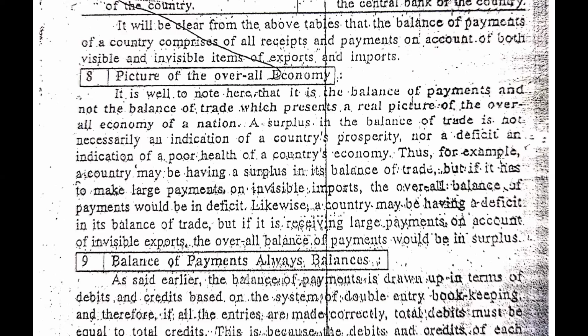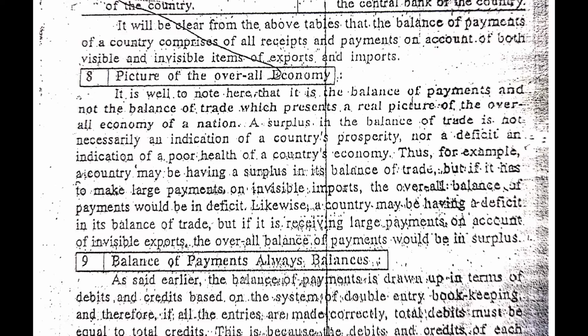Thus, for example, a country may be having a surplus on its balance of trade, but if it has to make large payments on invisible imports, the overall balance of payment would be in deficit.